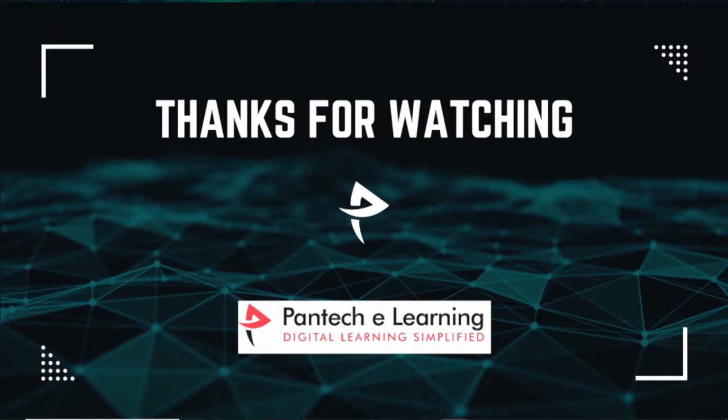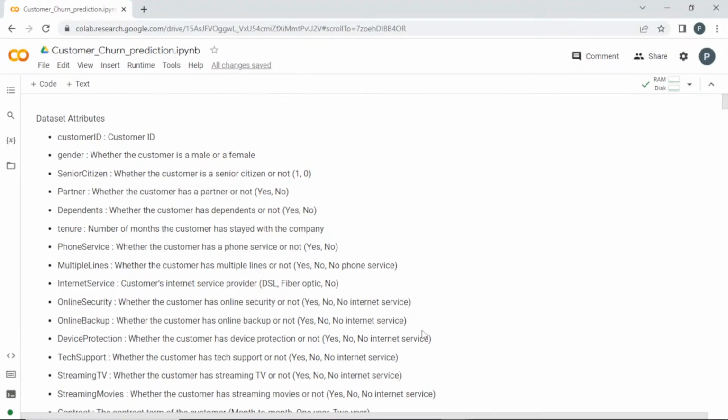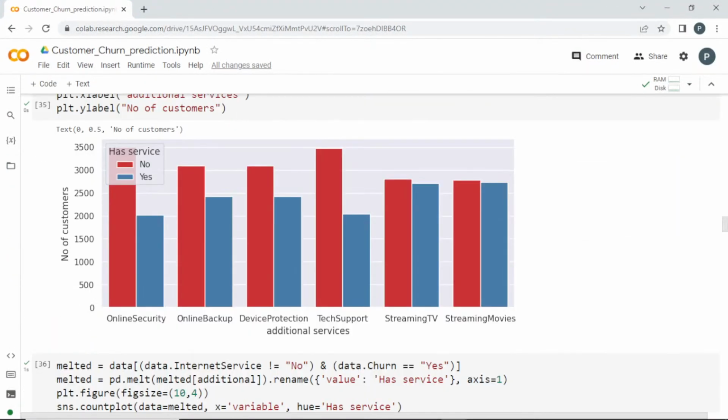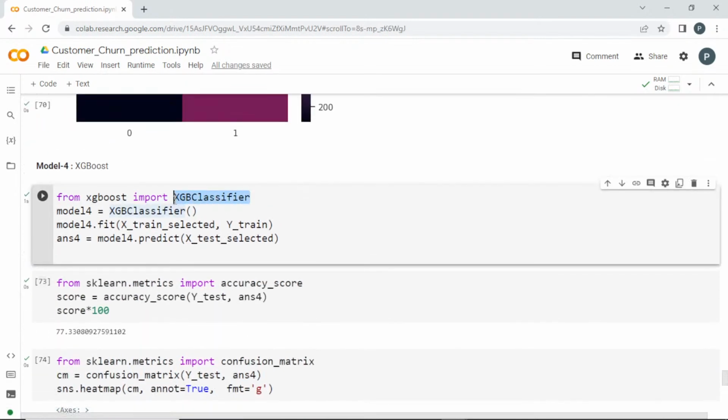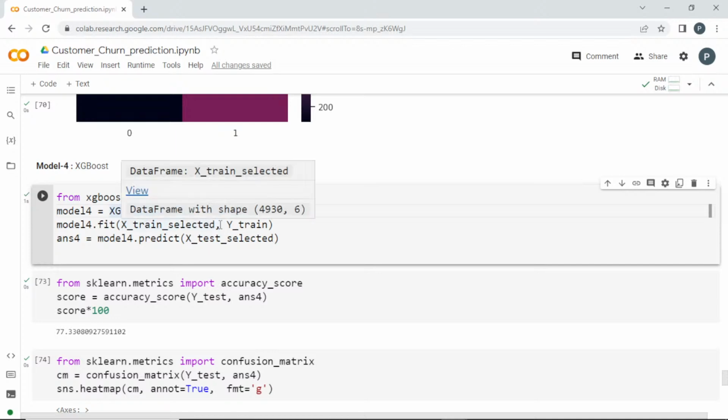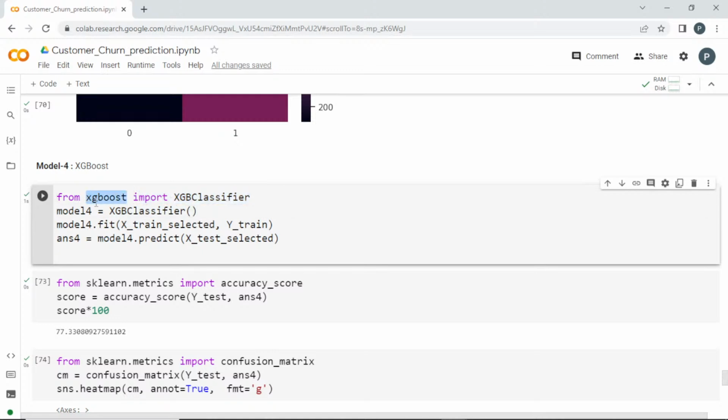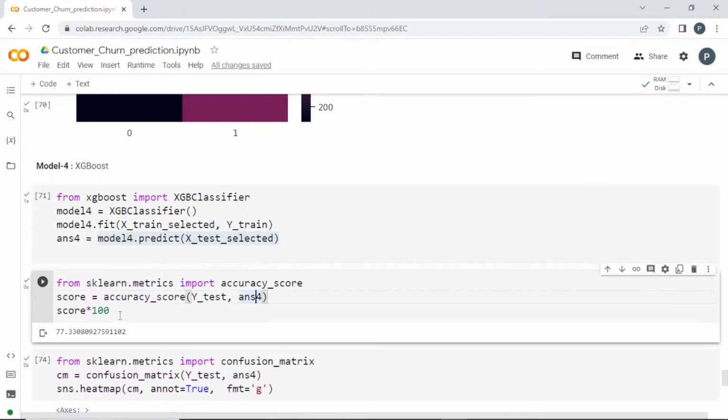Yes, model 4 is actually XGBoost, so it's not from sklearn. You can import it from XGBoost, where the model is the XGBoost classifier. In the previous class we learned how XGBoost works. This is how we can import the XGBoost classifier, and the regressor is also available from XGBoost, and you can create an object for it. Fit with the X train selected columns alone along with the Y train, which is the output, and you can ask the model to predict, and finally we are comparing the score.